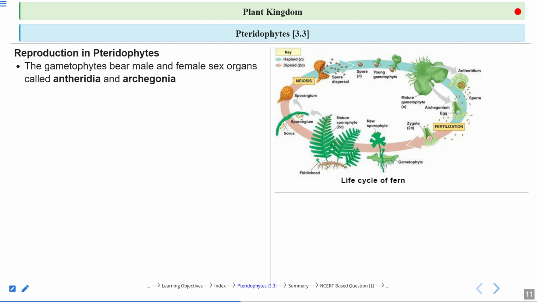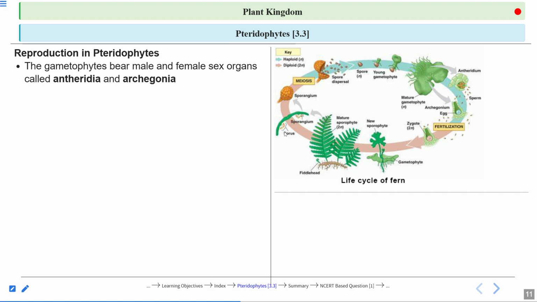Now you know that the leaves of the ferns are called sporophylls. Why are they called sporophylls? Because the sporangia are attached to this leaf, and that is why it is called sporophyll. Now here you can see the sporangia.